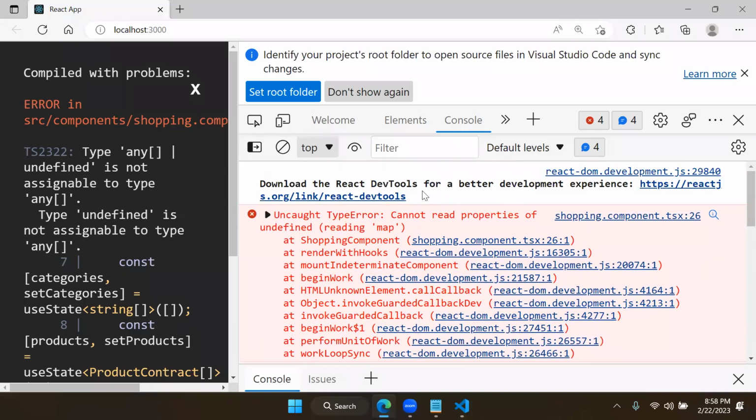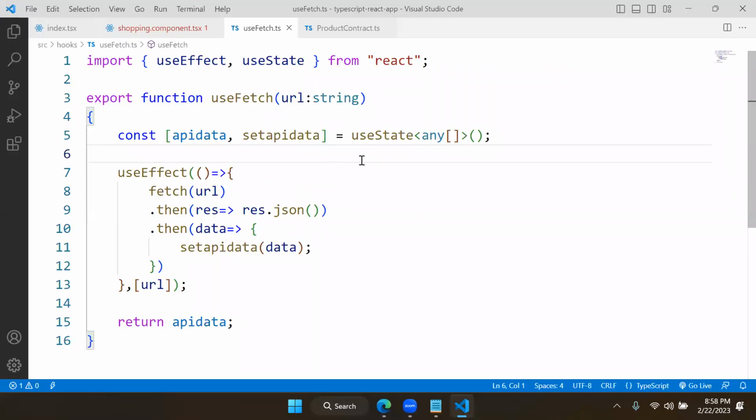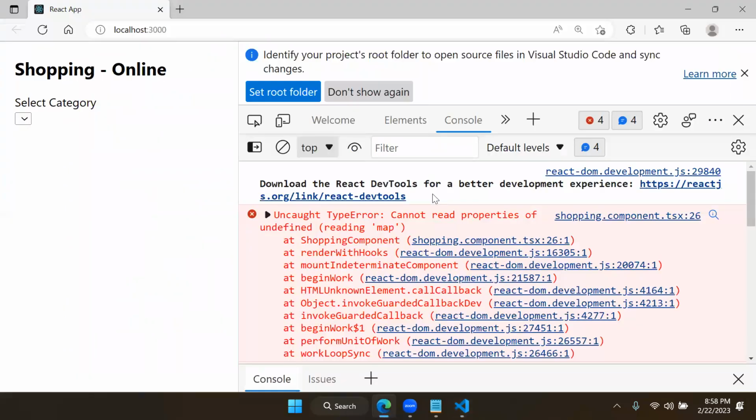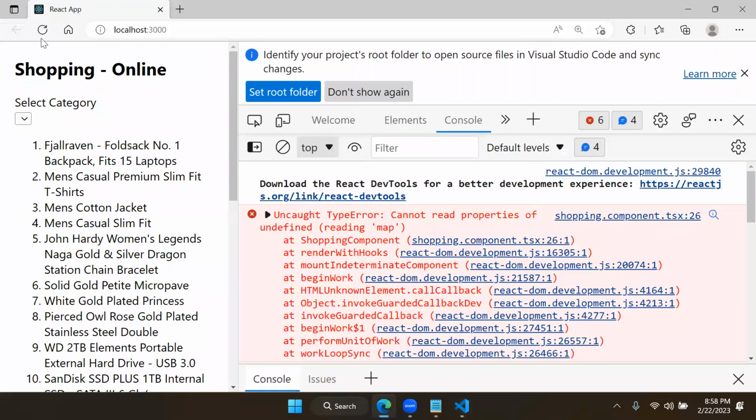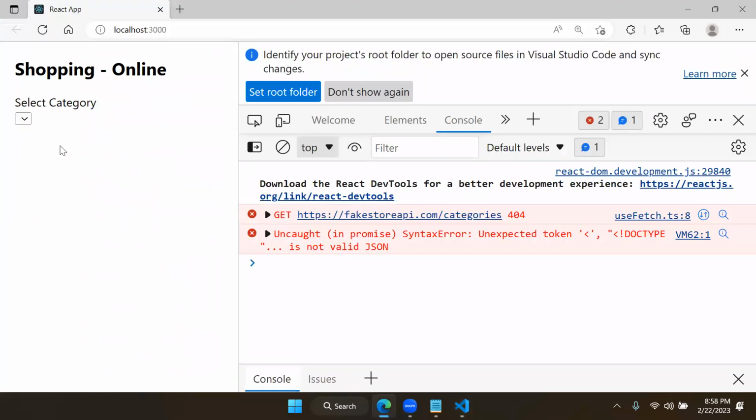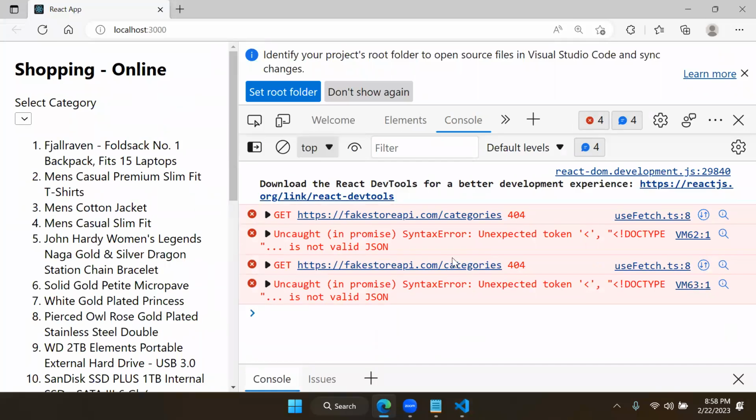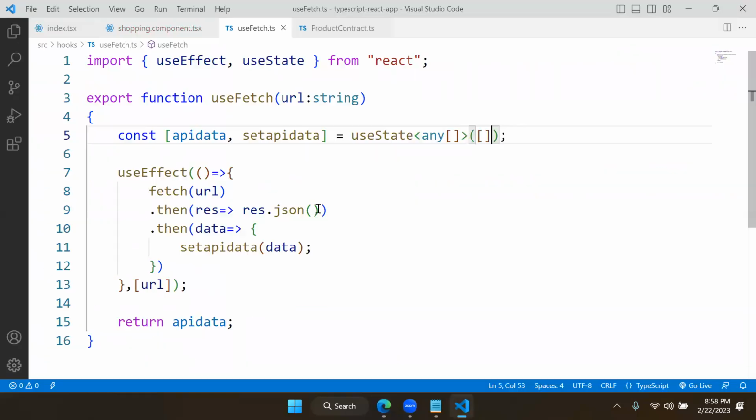Some problem in the type. Let's check. It is okay now, right? Some problem in the JSON. Okay, where is the problem in JSON?